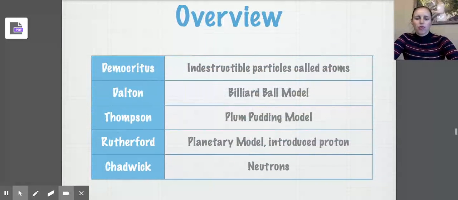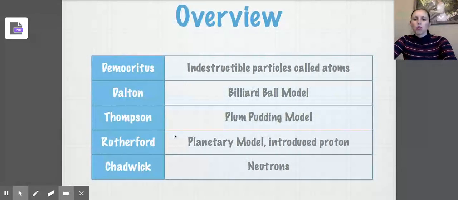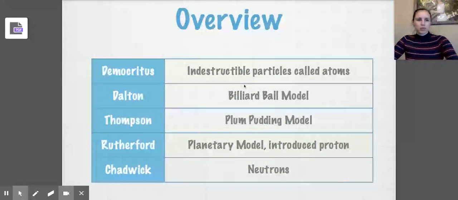And again, an overview of what we found so far. We started with Democritus. Democritus was those indestructible particles called atoms. Then we moved on to Dalton. Dalton took what we knew about chemistry at the time and developed the billiard ball model. So he actually described the shape of these atoms and what they look like. Thomson designed the plum pudding model. So Thomson was the first one that discovered electrons. Rutherford had the planetary model, and Rutherford was the first one that introduced the idea of the nucleus and the proton. And then Chadwick was the one that actually discovered neutrons through radiation from beryllium. So this is kind of where we're at now. Now we're up to about 1932.